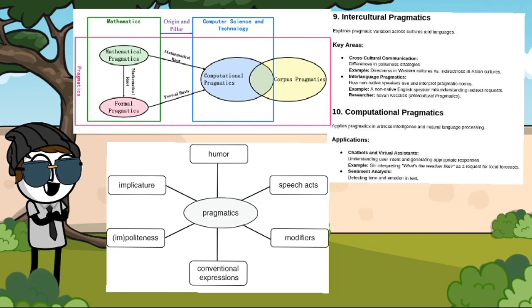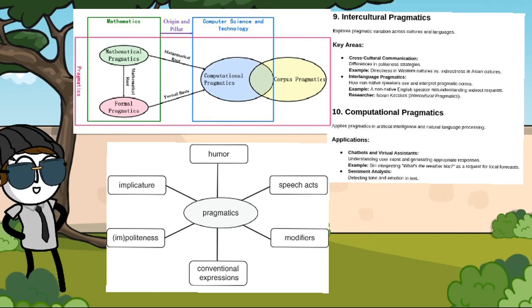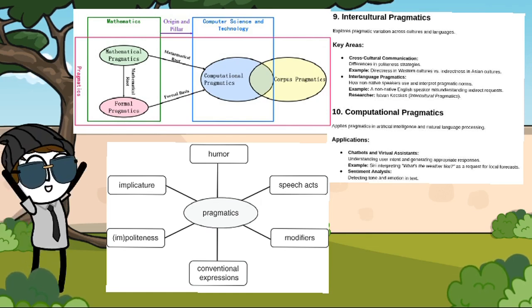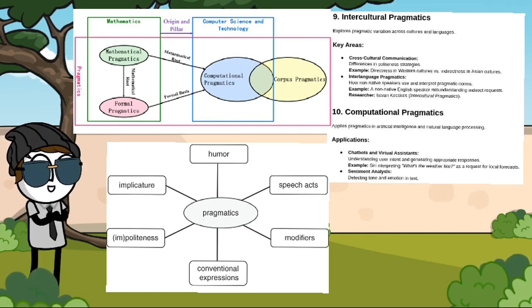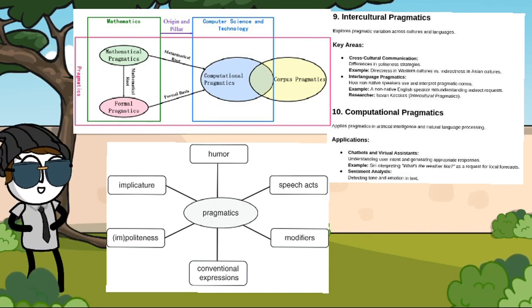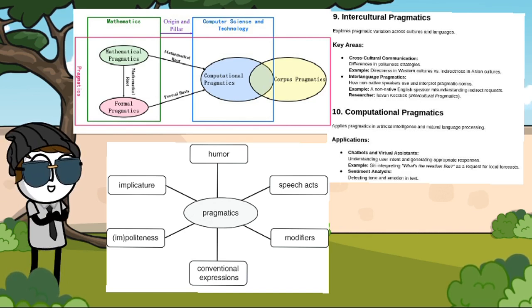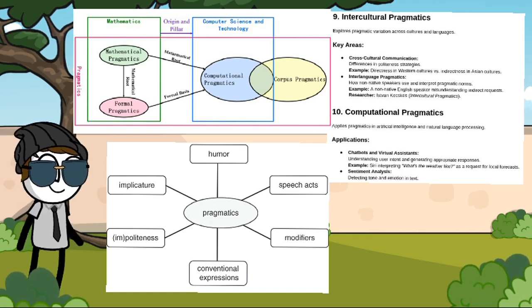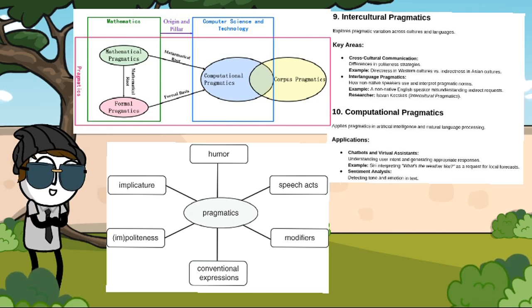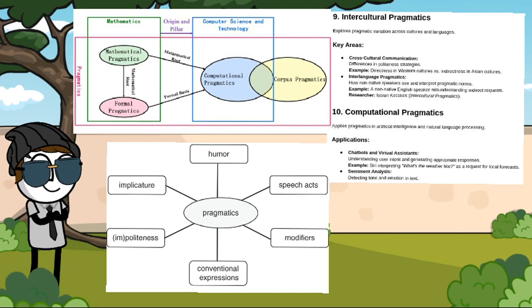Intercultural pragmatics, number 9, explores pragmatic variation across cultures and languages. Key areas: cross-cultural communication, differences in politeness strategies. Example, directness in Western cultures versus indirectness in Asian cultures. Interlanguage pragmatics, how non-native speakers use and interpret pragmatic norms. Example, a non-native English speaker misunderstanding indirect requests. Researcher Istvan Kecskes, Intercultural Pragmatics.